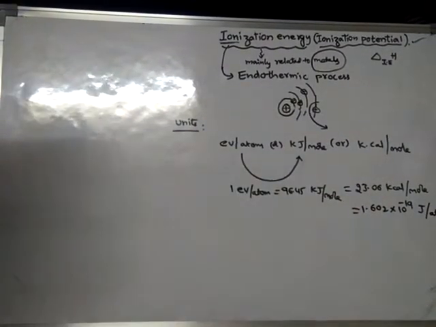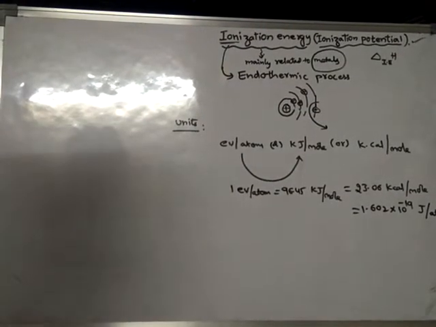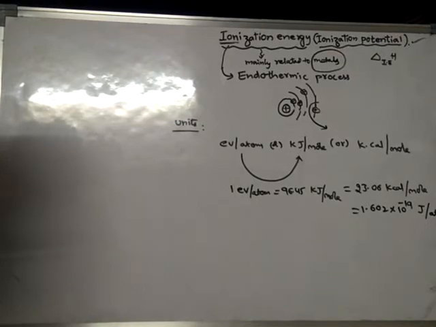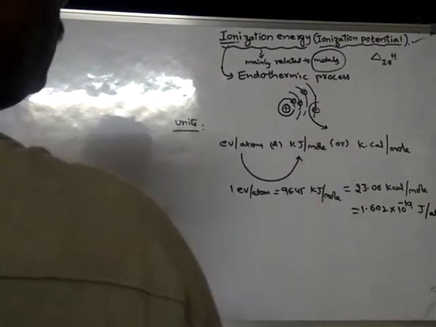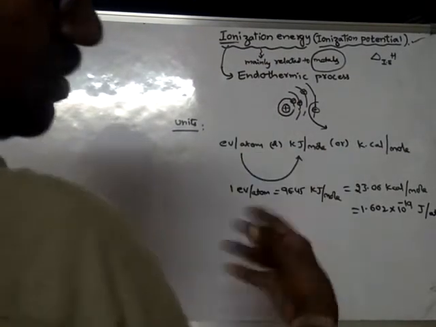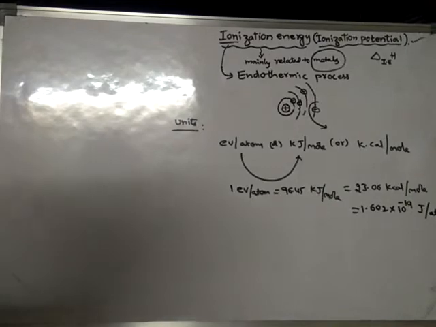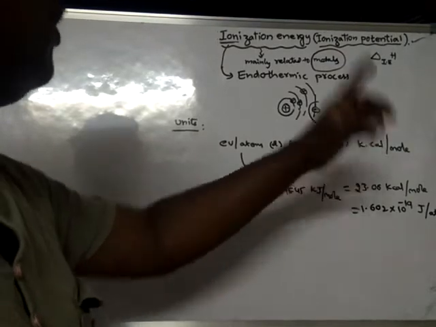So 1 electron volt per atom is equal to 1.602 into 10 to the power of minus 19 joule per atom. So in this way, there are several units. As ionization energy is related to energy, it is an energy quantity. Hence, the unit will be either in electron volts or kilojoules or kilocalories.